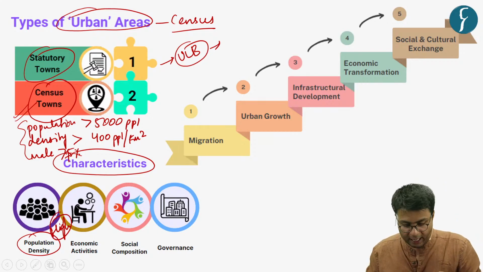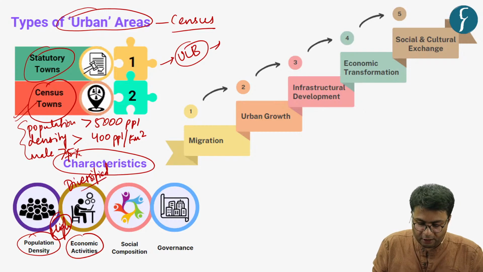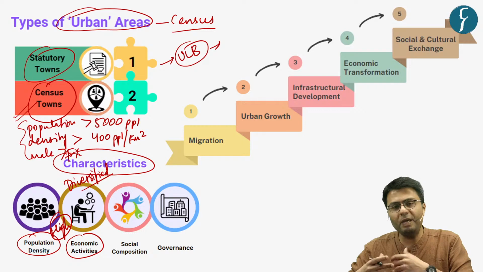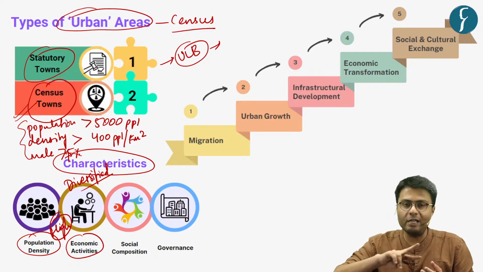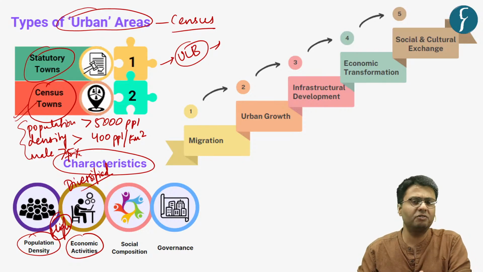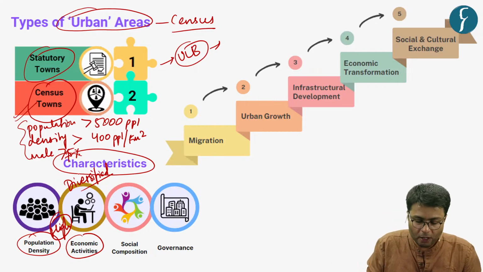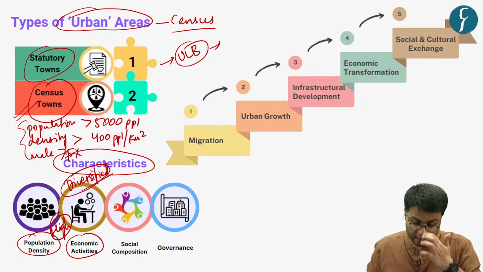In terms of economic activities, urban areas witness diversified economic activities, because naturally in rural areas, people are engaged predominantly in agricultural activity, whereas in urban areas, people are involved in manufacturing, services, or other kinds of self-employment activities. Hence, the nature of economic activities is diversified in urban areas.